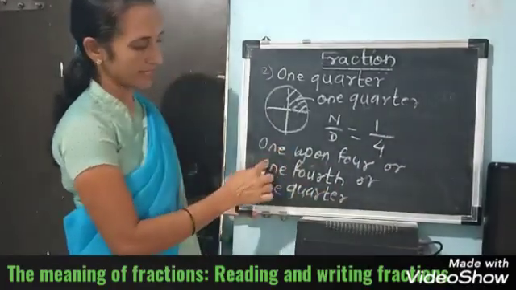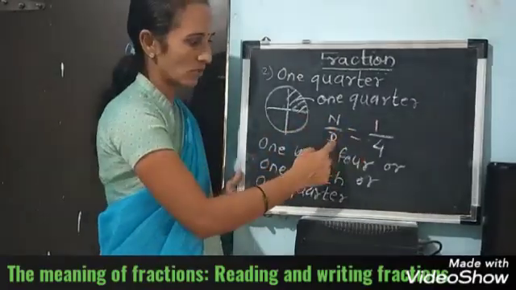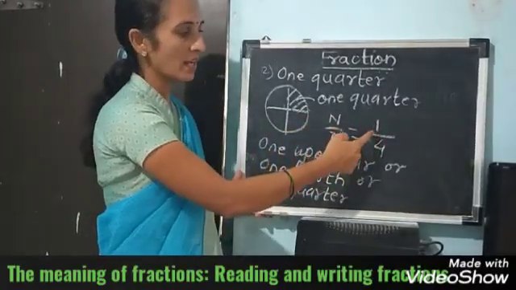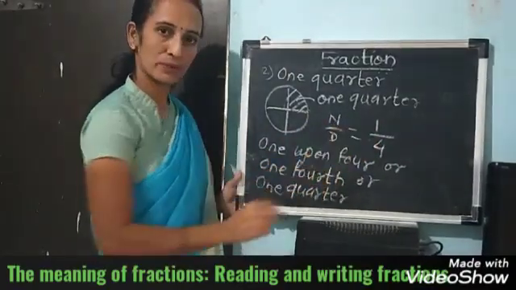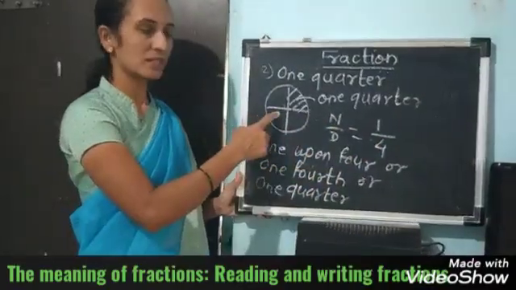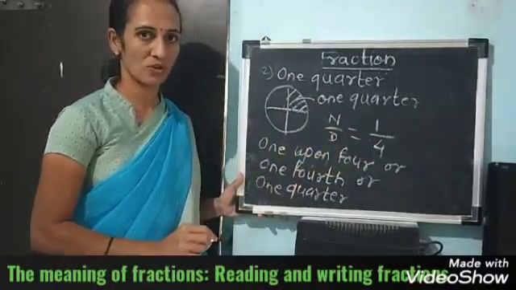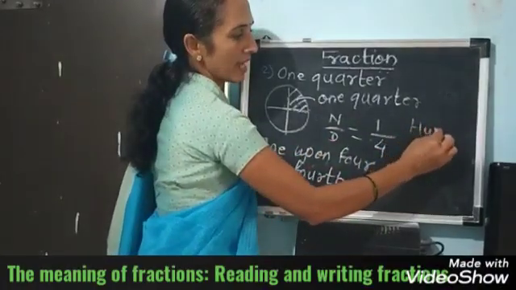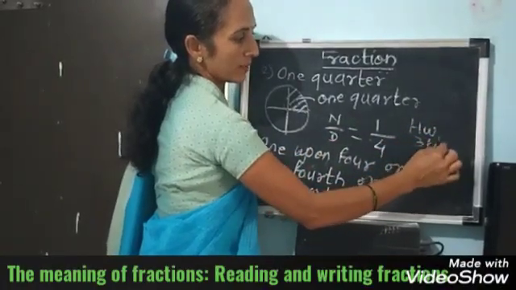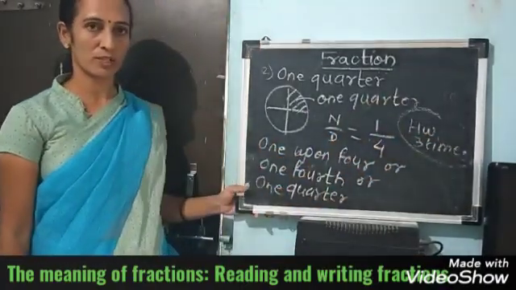In these 3 ways, we can read this number. Okay. Numerator is 1, denominator is 4. For this figure, we can write this number and it shows 1/4. You have to write this information 3 times. That is your homework. Take a screenshot to complete the homework.